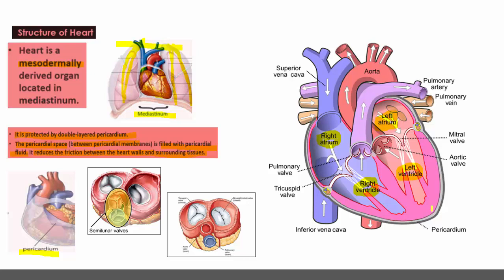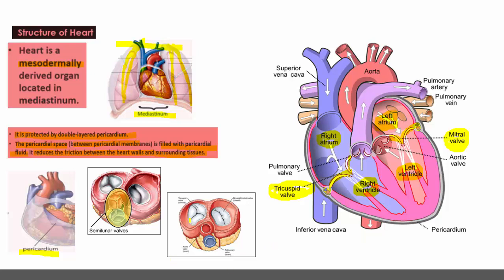The different blood vessels and valves: between the right auricle and right ventricle, there is the tricuspid valve. Between the left auricle and left ventricle, there is the bicuspid valve, which is also known as the mitral valve. Remember, the tricuspid and bicuspid valves are also known as AV valves because they are present between auricle and ventricle. A for auricle or atrium, V for ventricle. As these valves are located between auricle and ventricle, they are called the AV valves.